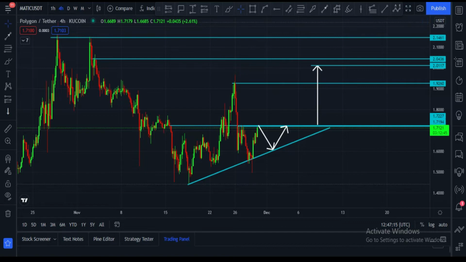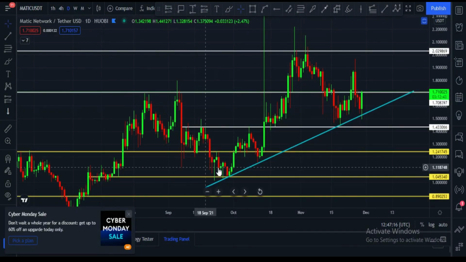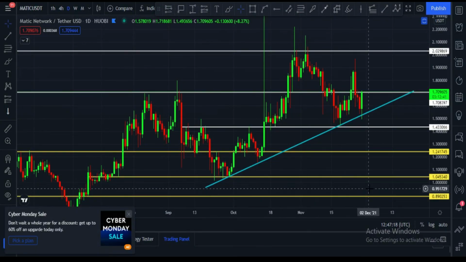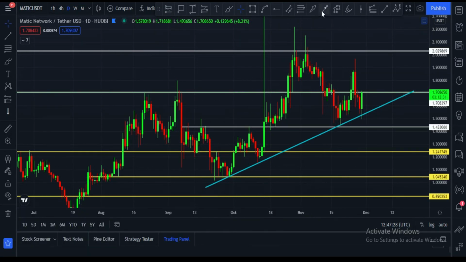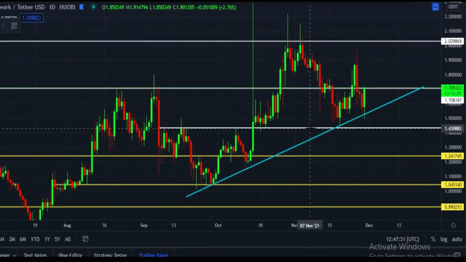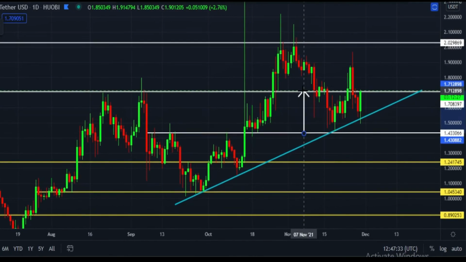Let me please show you daily chart. This is Matic daily chart, and here you can see $1.70 price area, and it is a strong resistance area. Once it breaks this area in daily chart, in that case Matic's next target will be like this. Let me please show you.